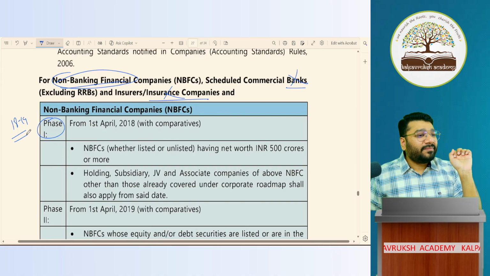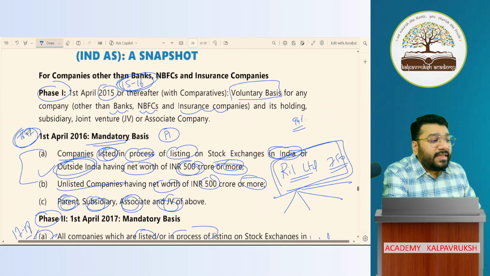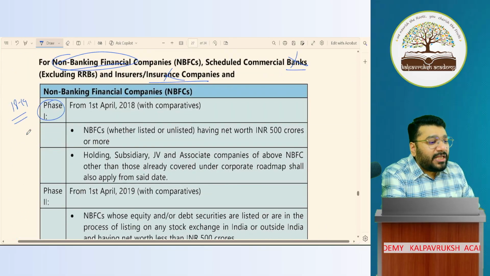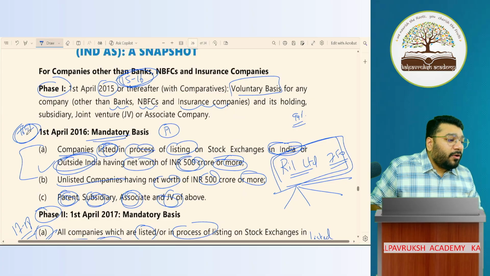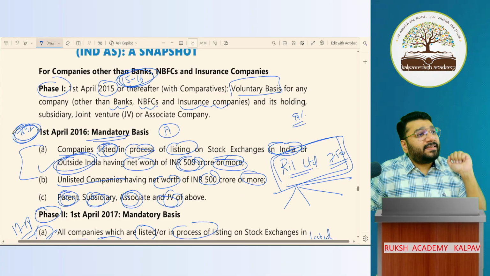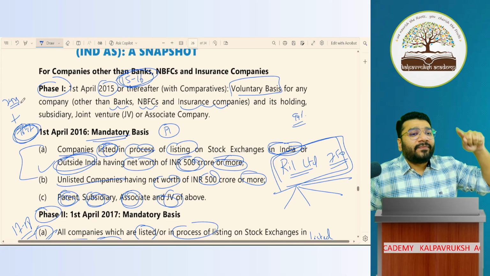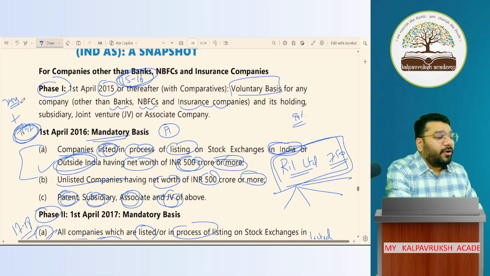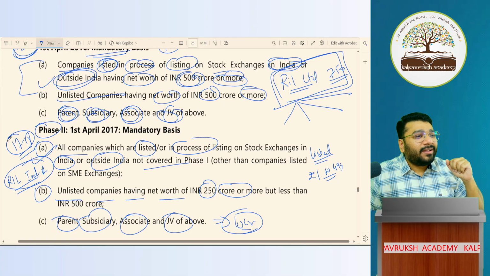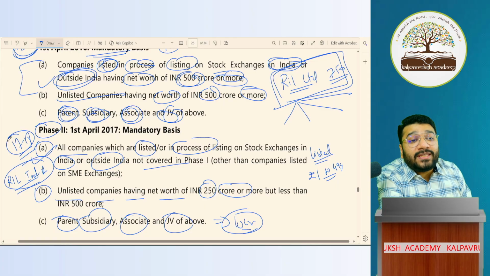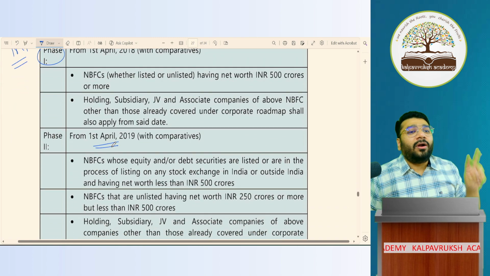So the gap between phase 1 for these companies and phase 1 for NBFCs is 2 years. So now, for these companies, phase 1 was 16, 17. Add 2 more years to this. What will come? 18, 19. Phase 2 was 17, 18. 17, 18 plus 2 years is how much? 19, 20. So phase 2 for NBFCs is what? 19, 20. Got it, not got it?